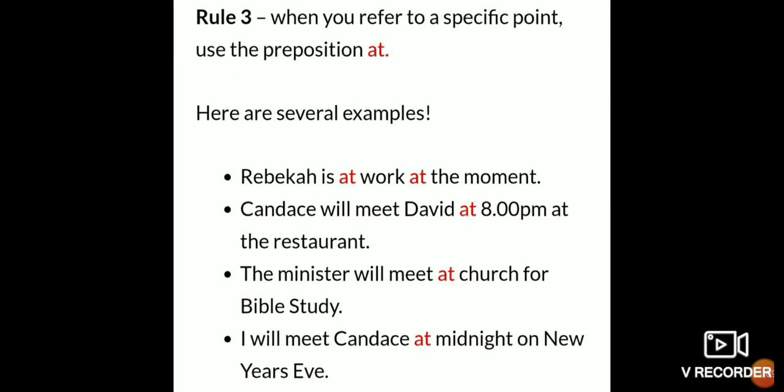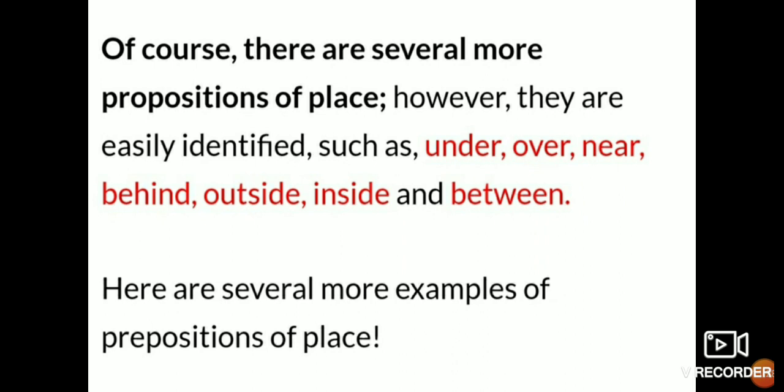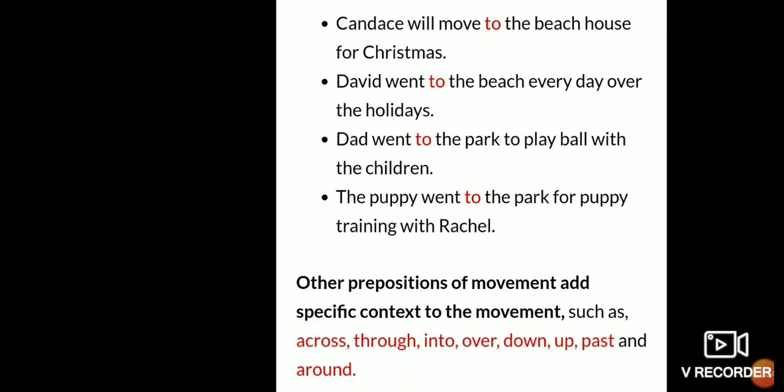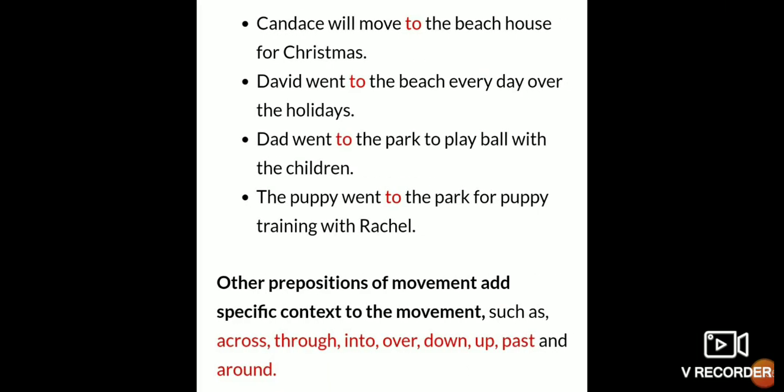Now when you refer to a specific point, use the preposition at. That we have discussed in preposition of place also, preposition of time also, isn't it? So here you can see Ram is at work at the moment. Ram will meet David at 8 p.m. Of course, there are several more prepositions of place. However, they are easily identified, that we have seen already. We have seen this.